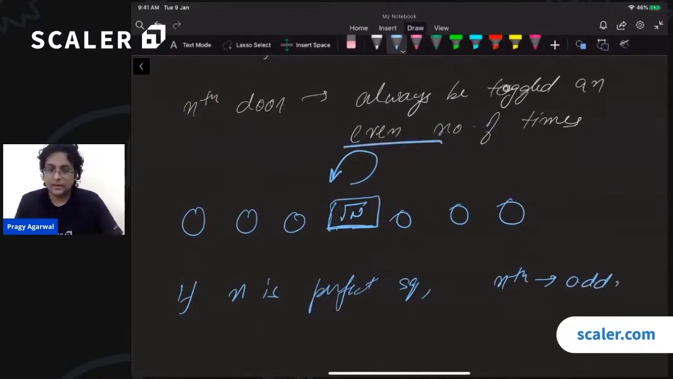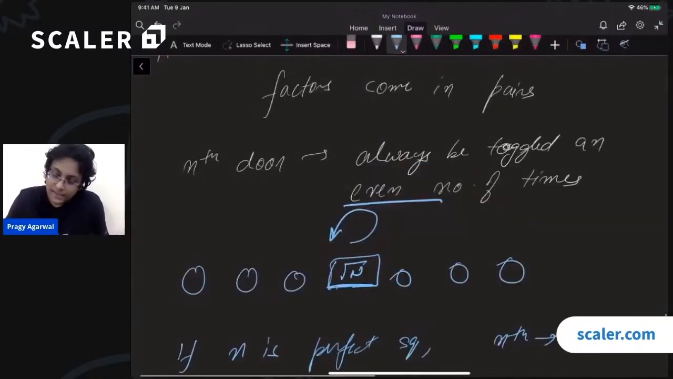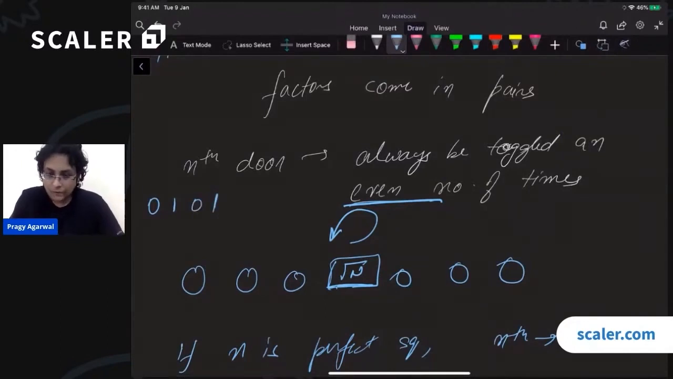Yes. All right. Cool. So what happens if you toggle a door an even number of times? Initially, it was closed. Then it became open. Then it became closed. Then it became open. If we do this an even number of times, what will the end state be?